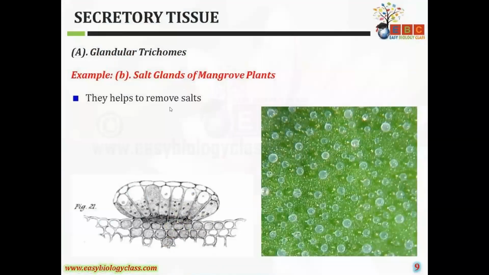So another one is salt glands of mangrove plants. Generally these mangrove plants contain marine water, so they absorb more amounts of salts. These salts help to be removed, and they will be removed through these salt glands of mangrove.